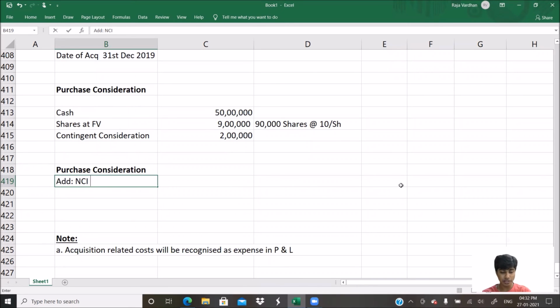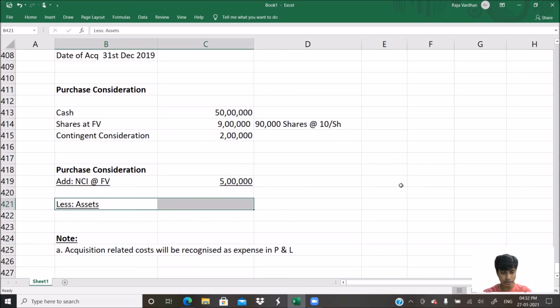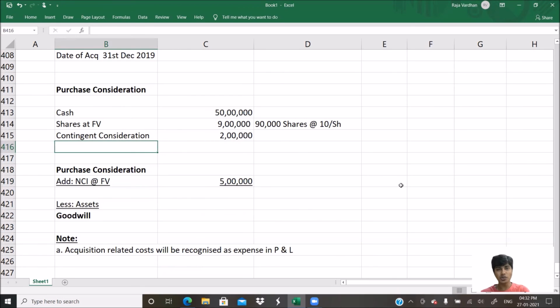That is the balance 5% at fair value. How much is this non-controlling interest? 5 lakh. After I add this, I'll get some value. From that, if I deduct assets value, then I'll arrive at goodwill, if any. I hope you have a basic understanding now. Why did I leave some space here? We have not completed reading the question. There might be a few items.